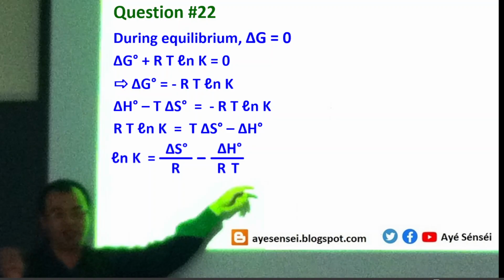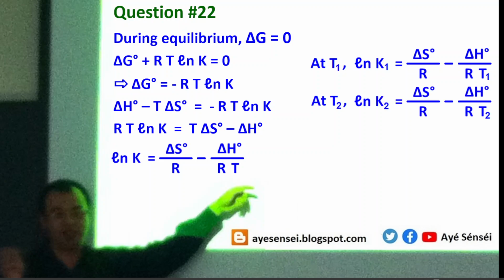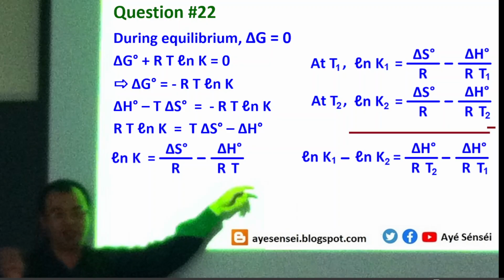We can evaluate this correlation at T1 and also at T2. That will give us this expression. And then if we subtract both expressions, we will get another expression like this: ln K1 minus ln K2 equals delta H over RT2 minus delta H over RT1.